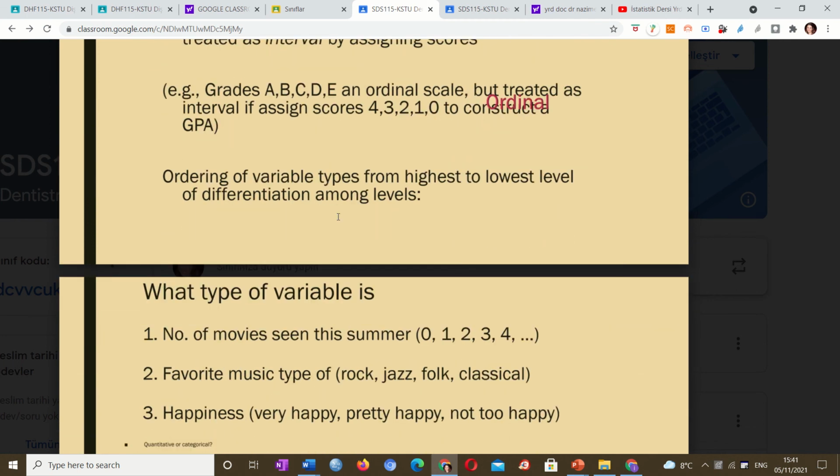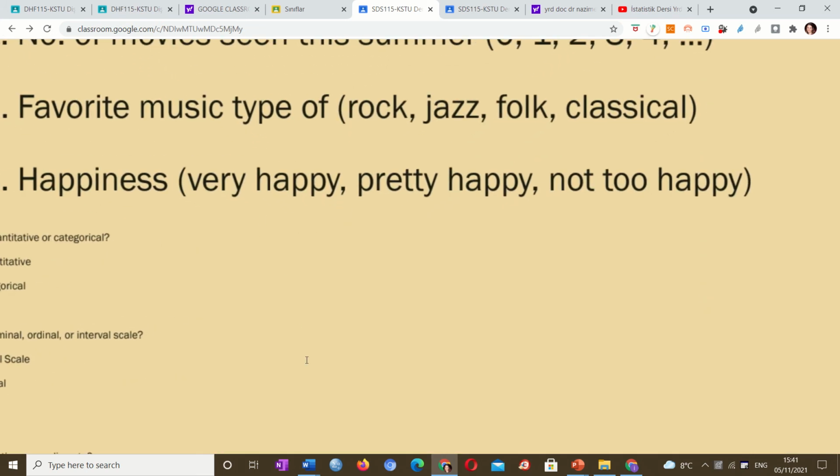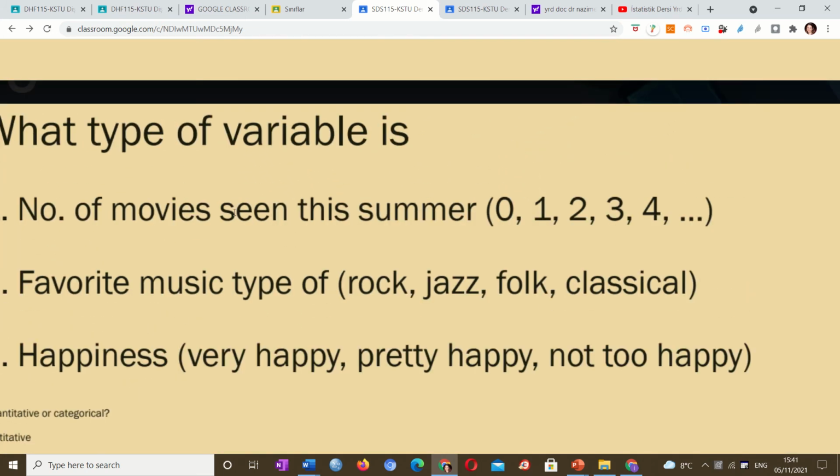I am emphasizing and reading the important things from here. So what type of variable is this? Number of movies seen this summer: 0, 1, 2, 3, 4. If we group it, it can be ordinal.